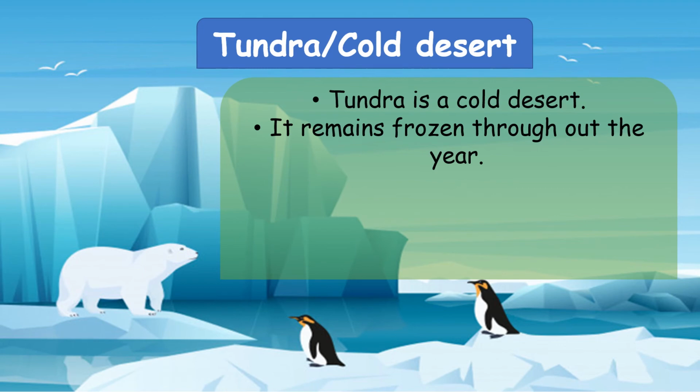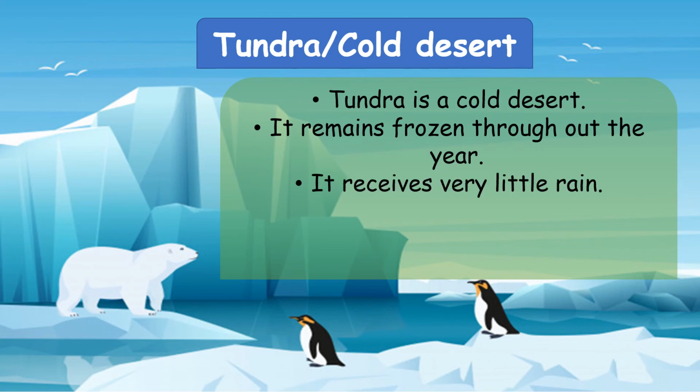If you look at the map, you know very well that the Arctic and Antarctic Oceans are mostly frozen areas of the world. We call them tundra, and the temperature is very low over there.